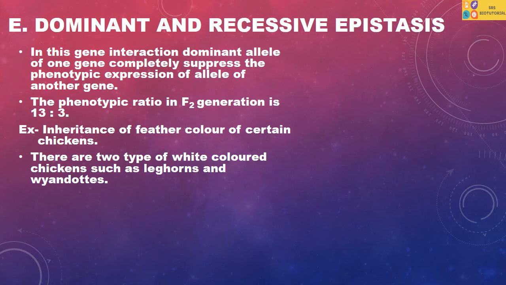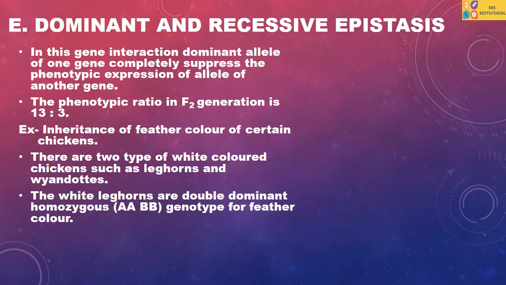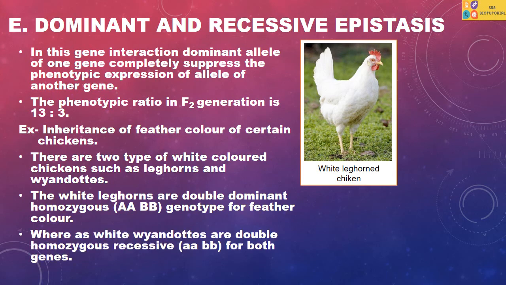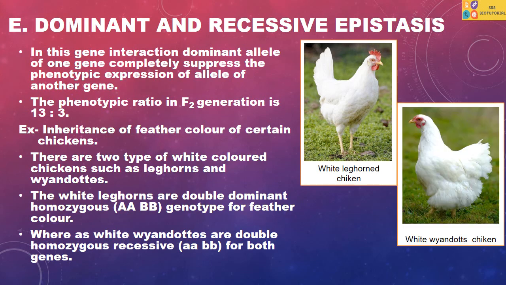There are two types of white colored chickens, such as white Leghorns and white Wyandottes. The white Leghorns are double dominant homozygous having genotype capital A, capital B for feather color, whereas white Wyandottes are double homozygous recessive having genotype small a, small b for both the genes.